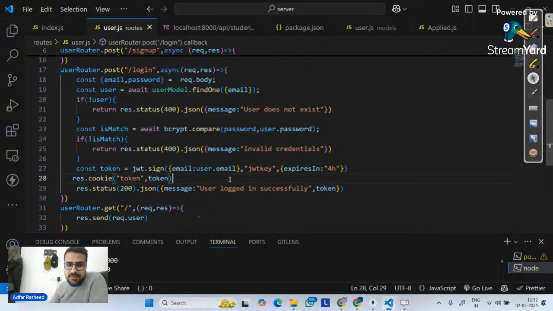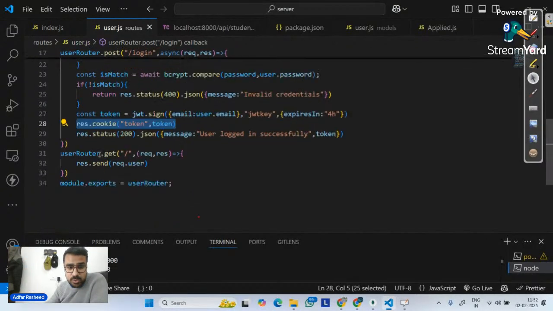So it means whenever I am trying to log in, I am not only telling it to create a token, it is generating a token, but I'm also telling it that in the cookie, please store this token. Which means later on, whenever I make a request anywhere, why am I interested in request.user? The first thing that I will do is extract the token from the cookie. Once I extract the token, then I will verify whether it is the same token or not. I hope this makes sense.